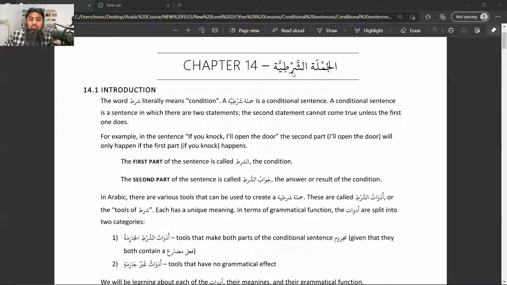Now, we discussed last time that this is basically the same as what in the English language we call if-and-then sentences. In Arabic, in jumlatu shartiya, there are mainly two parts, but there are three terms which we use. First of all, a jumlatu shartiya always begins with a specific word.